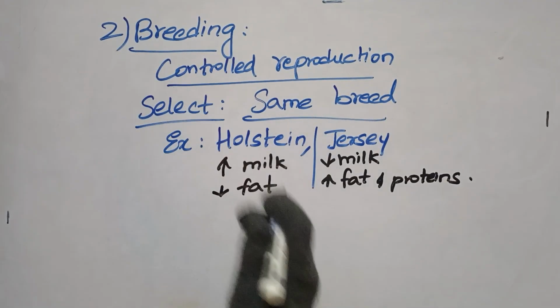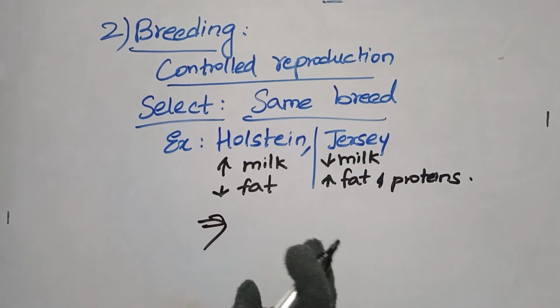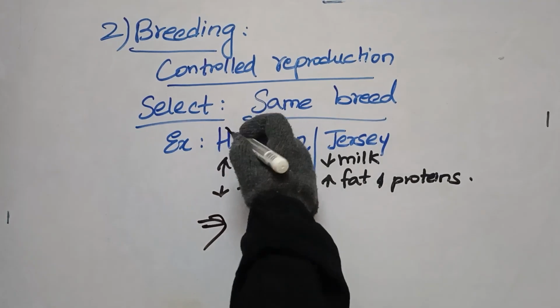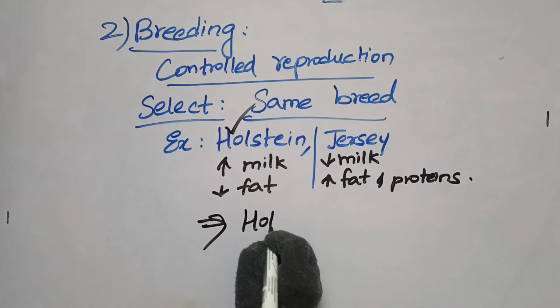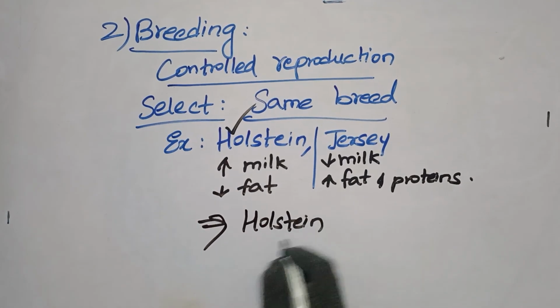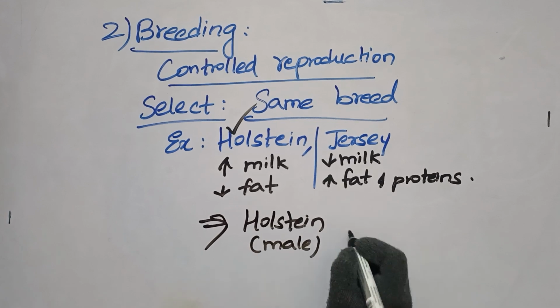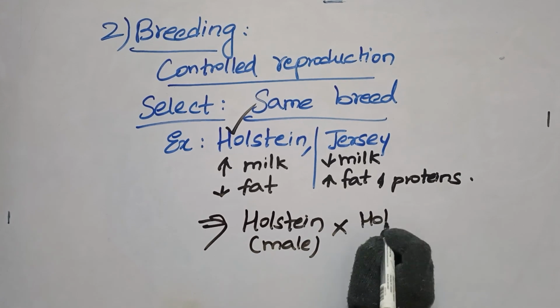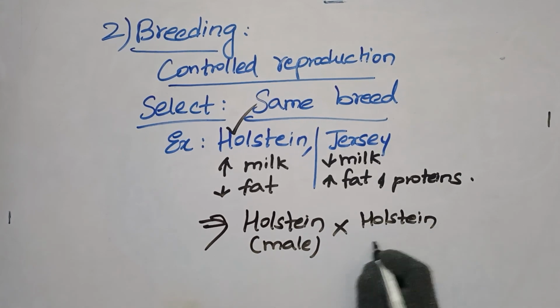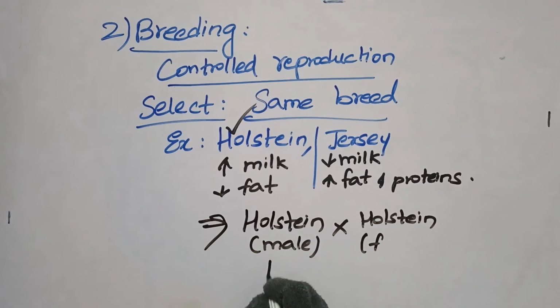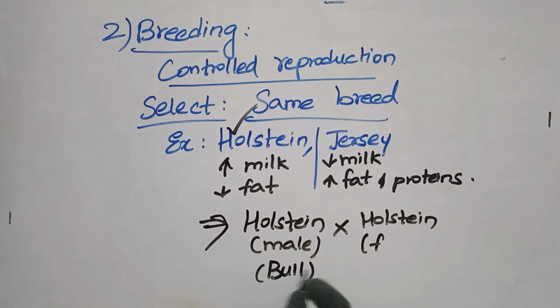In the breeding process, what is going to happen? The human is going to select only one type of breed. Like it can select a Holstein male with a Holstein female. Holstein male, male bull. Male will always be a bull. A male is not going to produce milk, that's why we are not going to call him a cow.